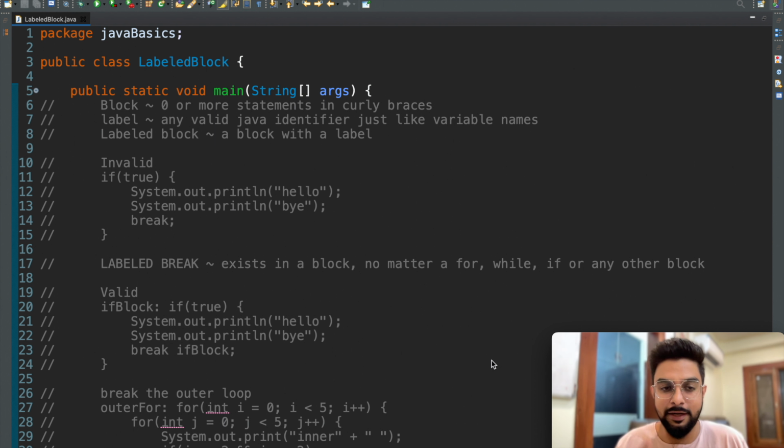Okay, now the second question. Suppose there are two for loops, one nested inside the other, and I want to break the outer loop from within the nested loop. Is that possible? Now you will take a moment to think, but your ultimate answer would be that it's not possible.